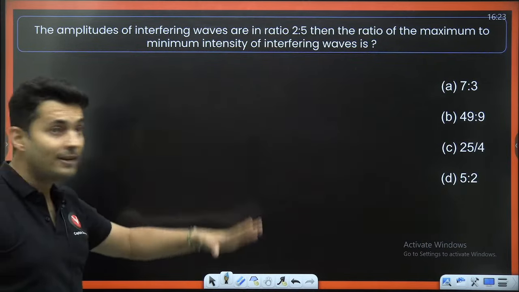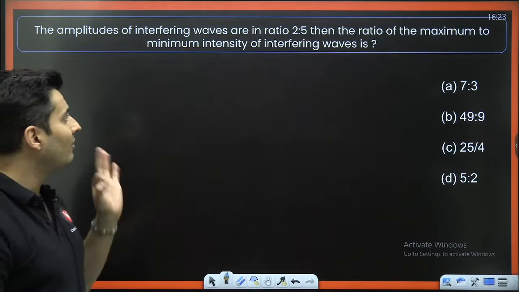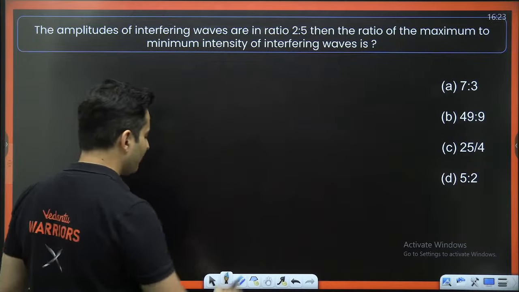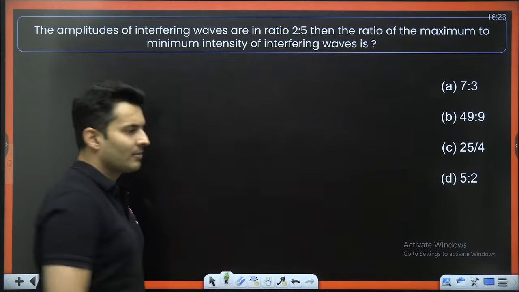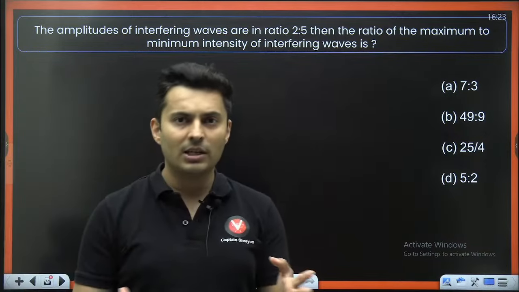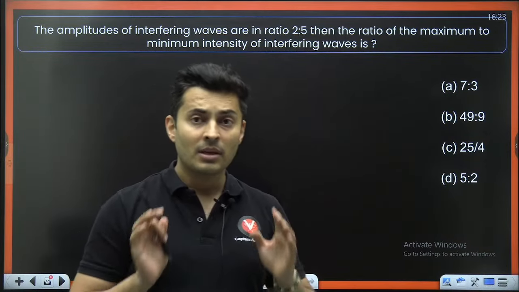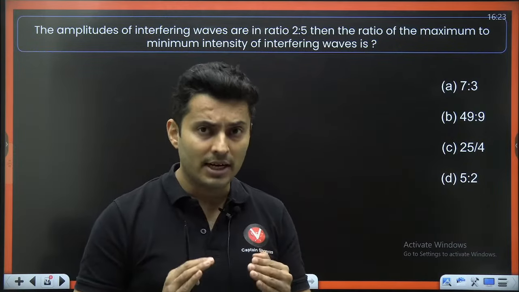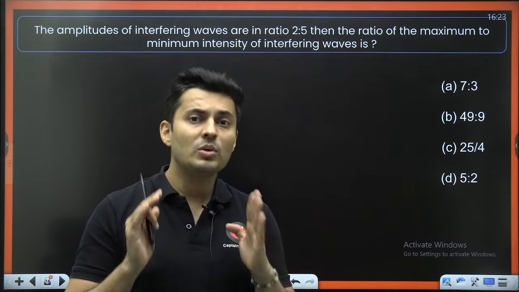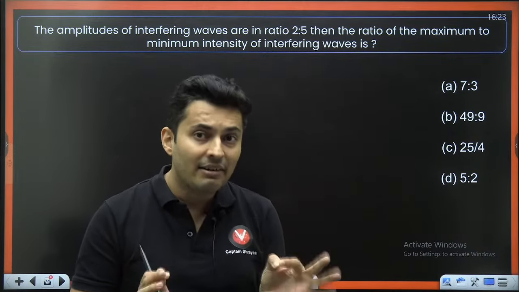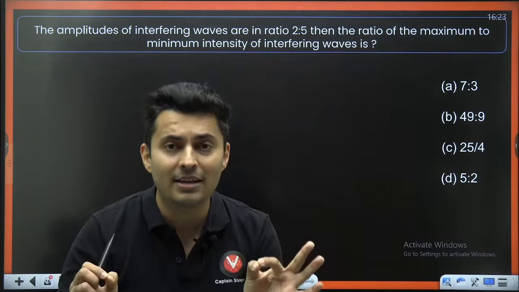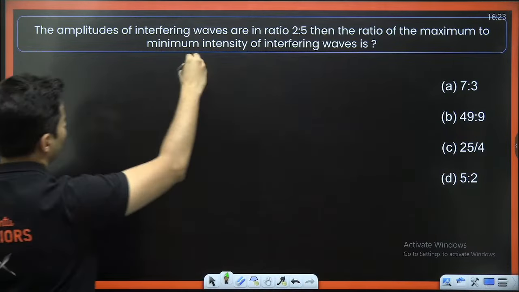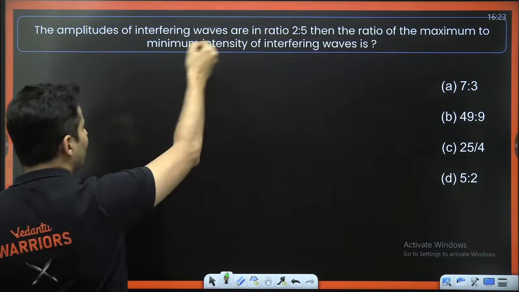The amplitudes of the waves are 2:5. The ratio of maximum to minimum intensity of those interfering waves. Whenever the waves interfere, they can produce constructive, destructive or intermediate interference. If it is constructive, amplitudes add. If it is destructive, their amplitudes subtract. And if it is something else, use vector addition by treating the amplitudes like phasors which behave like vectors. Yes. Okay, now this is maximum and minimum. That means constructive and destructive.